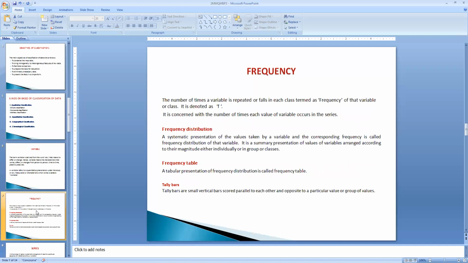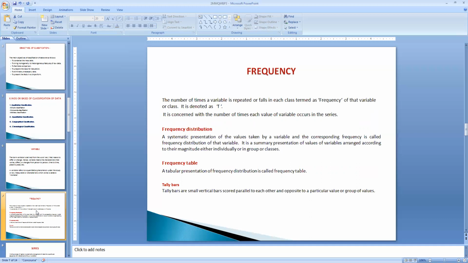Frequency is nothing but the number of times repeated. How many times does the variable vary? That is called frequency. For example, if the variable is marks, and 100 marks, how many students have secured 100 marks? For example, 90 marks means how many students have secured 90 marks.